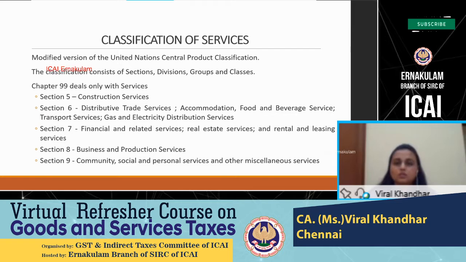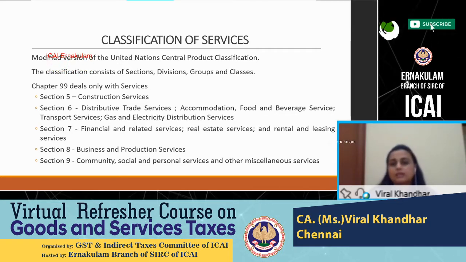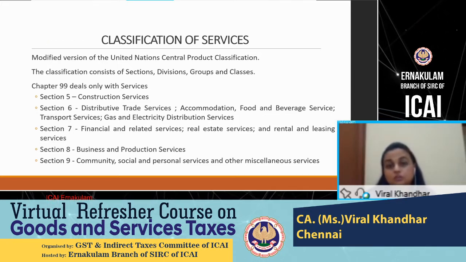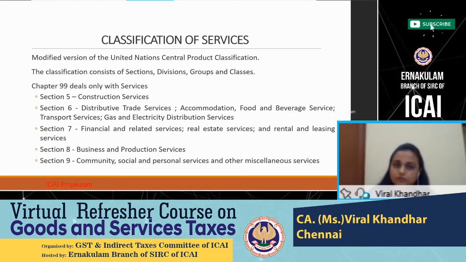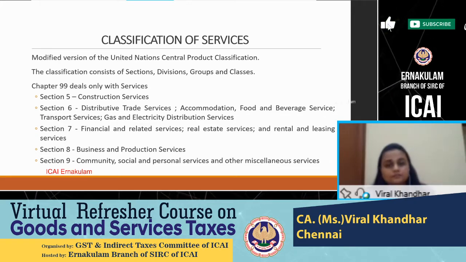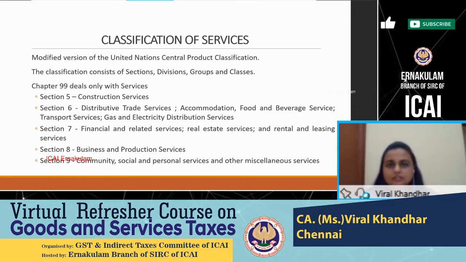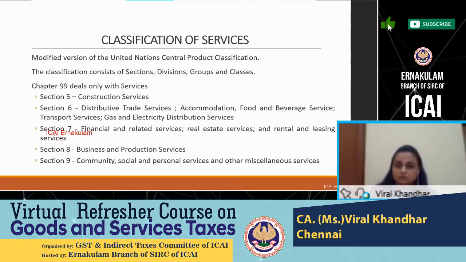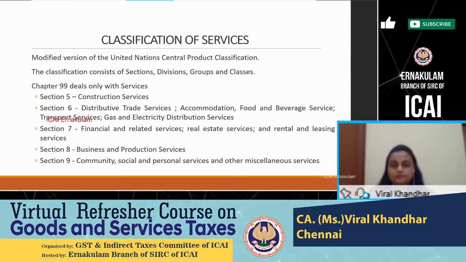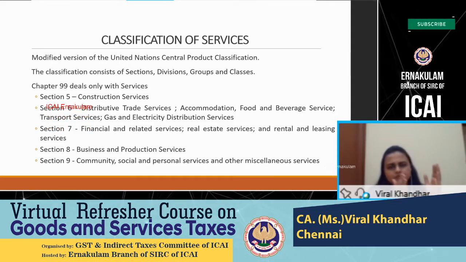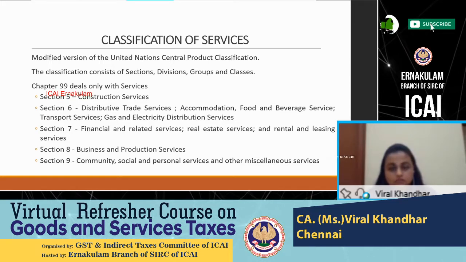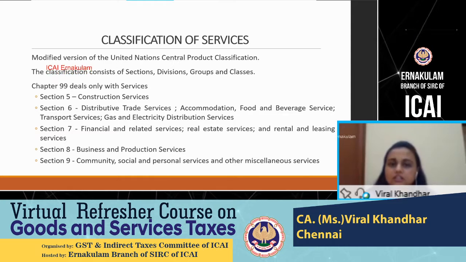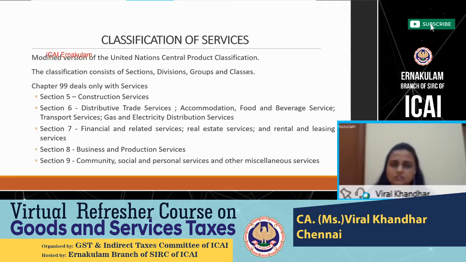To briefly summarize what we have seen: first, you need to determine whether it is goods or services. That first step has to be taken, or otherwise you refer to Schedule 2 if that is already done by the GST law for you. If not, you find out whether it is goods or services, and accordingly you decide whether you need to go to 1/2017 or to 11/2017. Open that notification. Look at the tariff items and the descriptions of goods. Come to that explanation which said that you need to refer to the first schedule to the Customs Tariff Act to find out the HSN code.